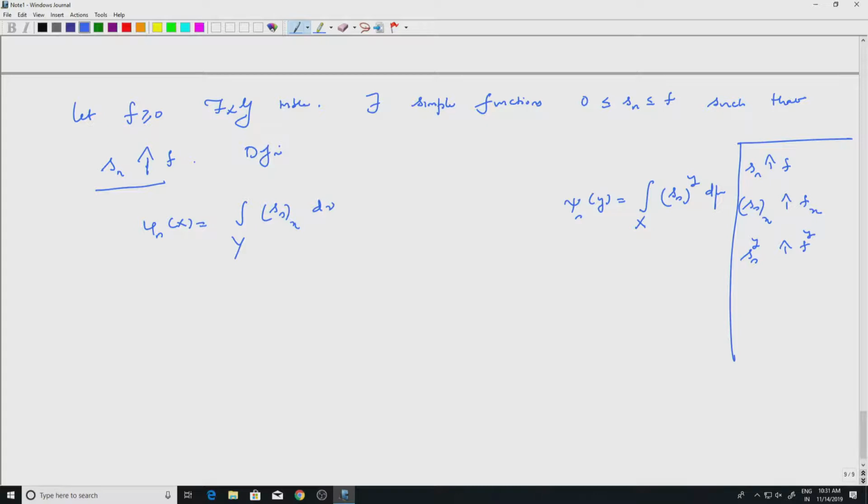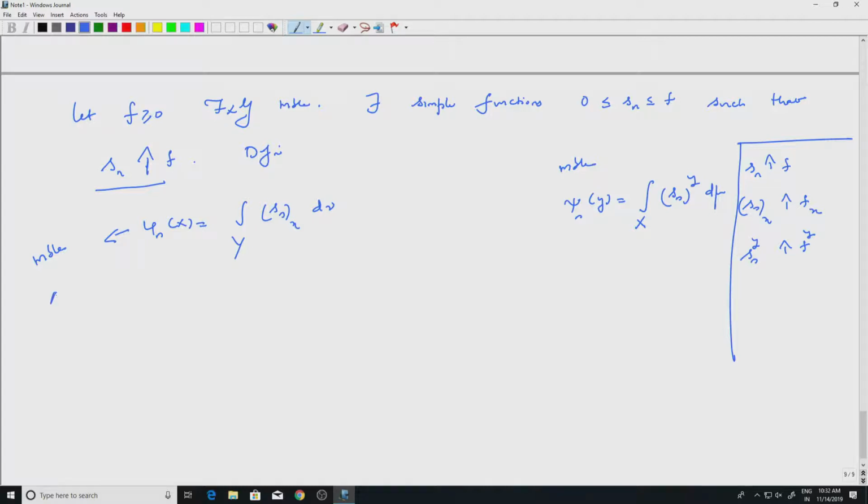Now, we know phi n's are measurable. How do we know? Because Sn's are simple functions. Simple functions are linear combinations of indicator functions, and for each indicator function we know it is measurable. So phi n is simply a linear combination of measurable functions, so it is measurable. Similarly psi n's are also measurable.